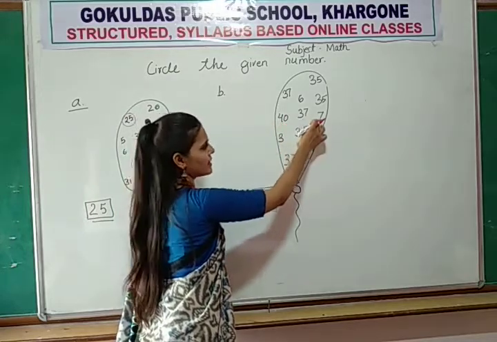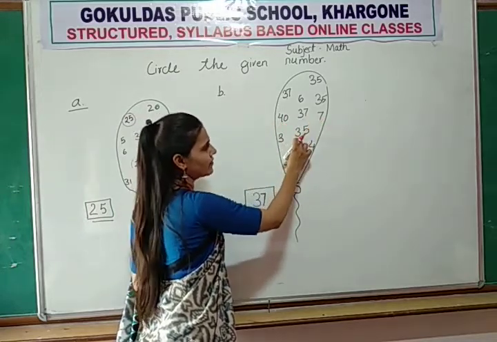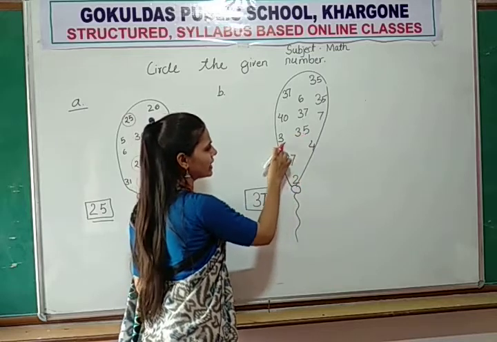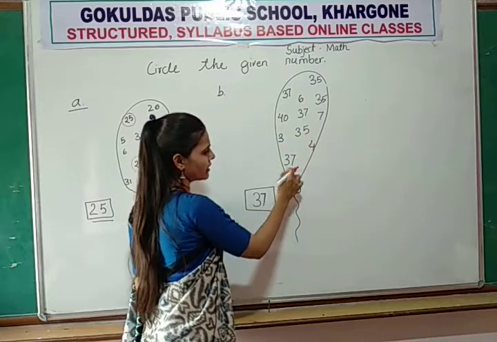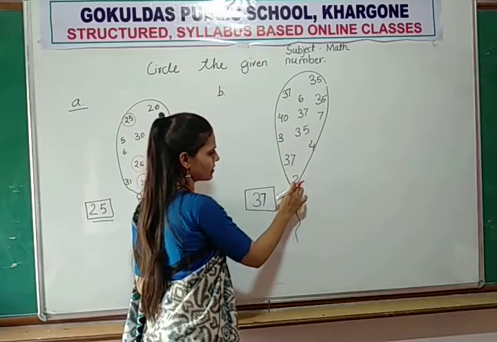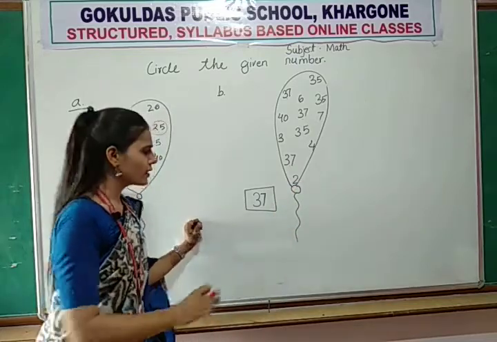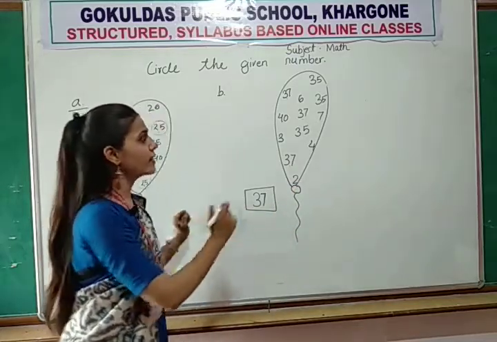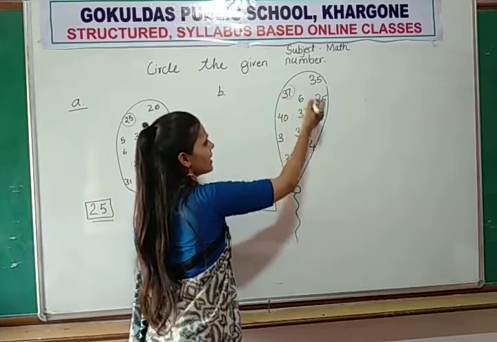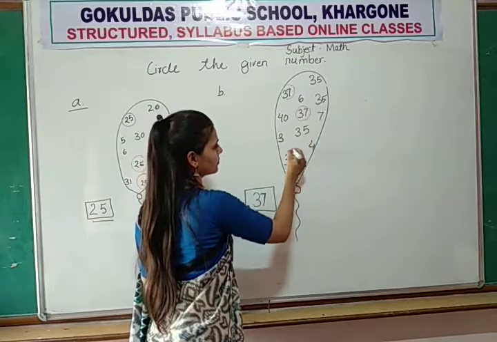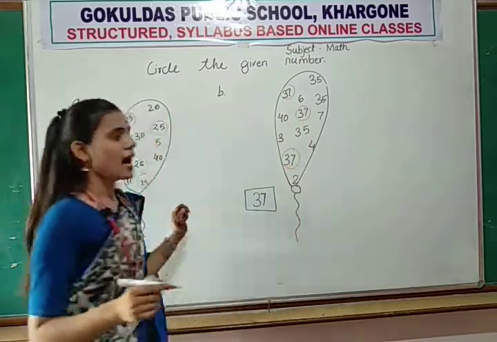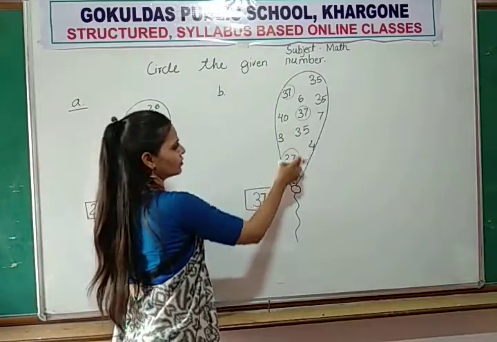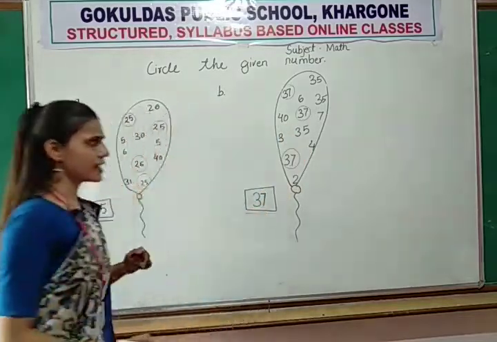Number 7, 35, 34 and 37. Last is number 2. So 2 is not. So 37. Where is 37? Okay. How many 37? 1, 2, 3.